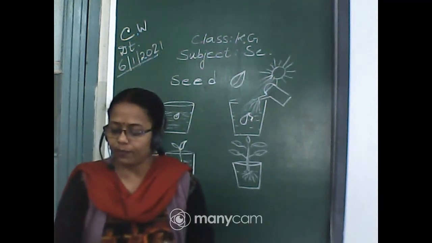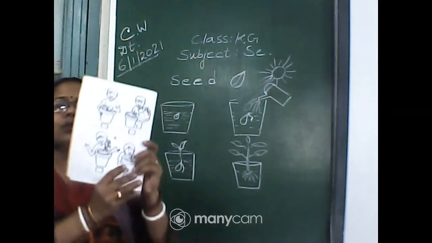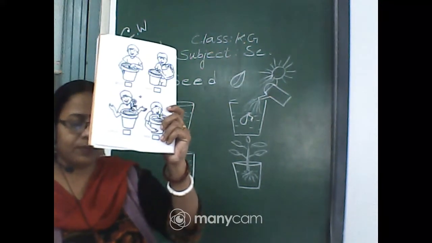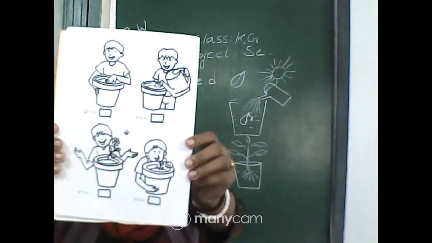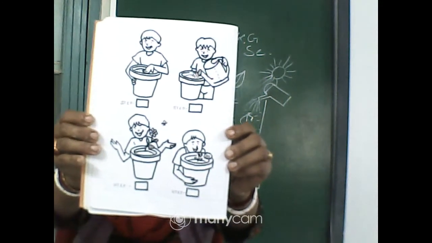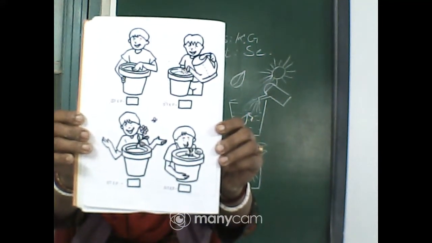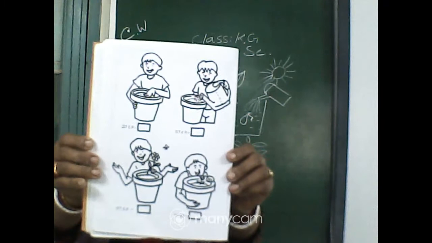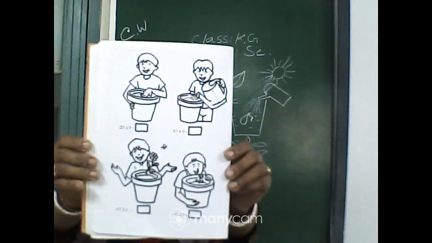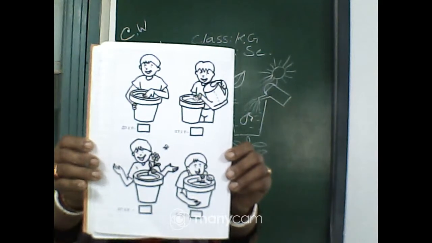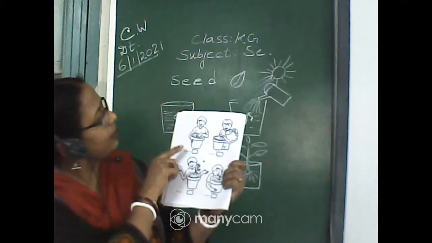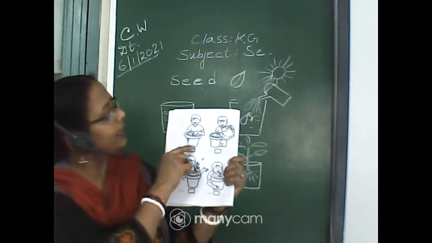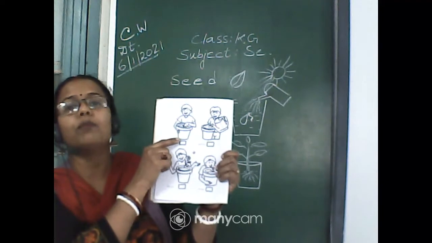So here I am present before you with the activity. You can see over here that there are some pictures on this paper, and what you have to do is number them correctly. The first one is step 1, where he is sowing the seed in the pot.